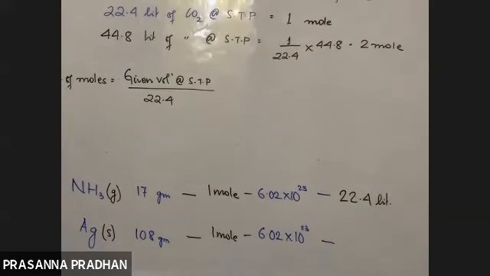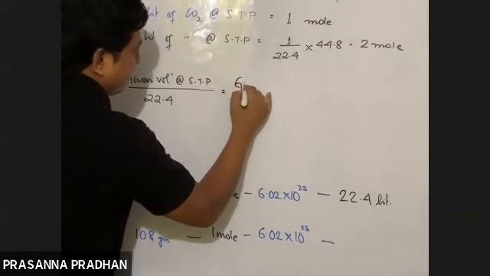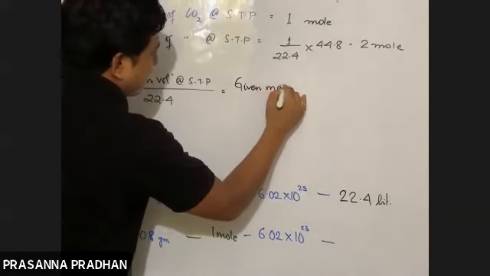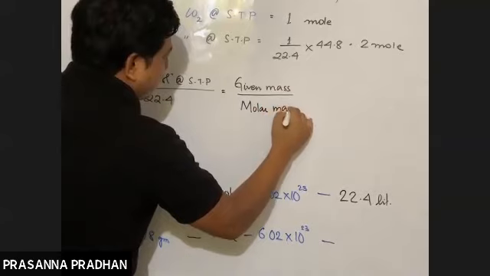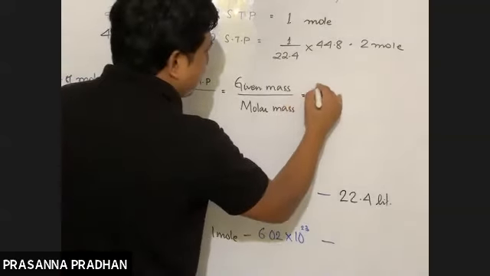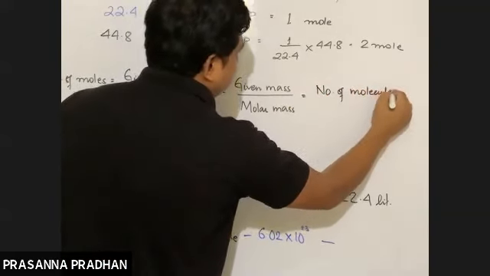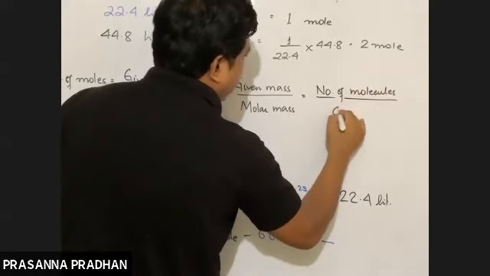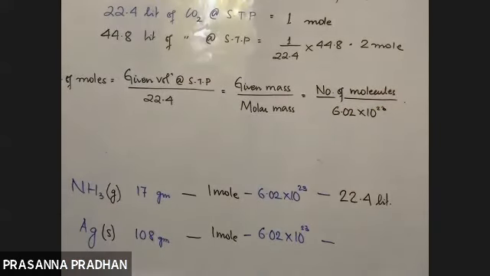Okay. Now, what was the formula for finding the number of moles in terms of mass? Earlier we had derived it, you guys had derived it yourself. It was equal to given mass by molar mass. So using this formula, if the mass is given, then we can find out the number of moles. Now, if the number of molecules was given, then what was the formula? Number of molecules given divided by Avogadro number of molecules. Okay, so these are the three formulas with the help of which we can calculate the number of moles.